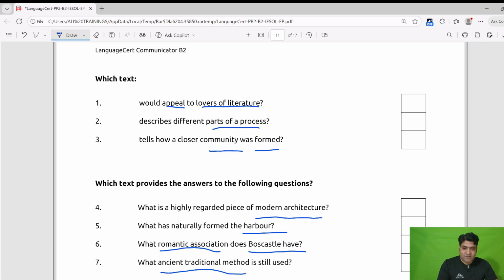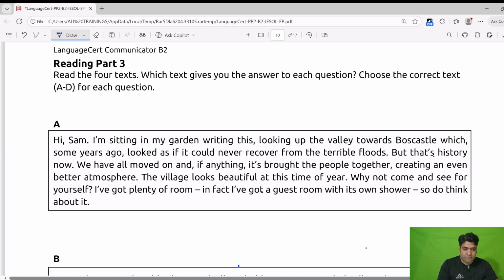Now we will read the passages and we will locate the information. We will read our first passage. Hi, Sam. I am sitting in my garden, writing this, looking up the valley towards Boscastle, which some years ago looked as if it could never recover from the terrible floods. But that's history now. We have all moved on, and if anything, it's brought the people together, creating an even better atmosphere. This thing that brought us together, there was the information related to community formation. We have read it somewhere.